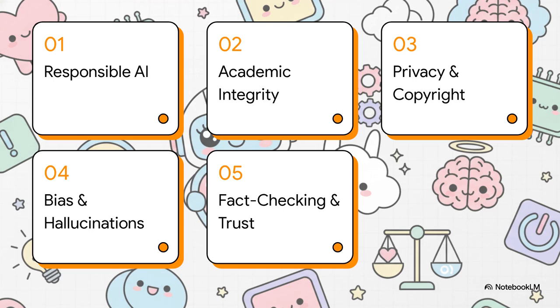So, here is our roadmap for the explainer today. We're going to cover 5 core areas. First, defining responsible AI. Second, academic integrity and plagiarism. Third, privacy and copyright rules. Fourth, AI bias and hallucinations. And finally, number 5, fact-checking and transparency. Let's just dive right in, shall we?